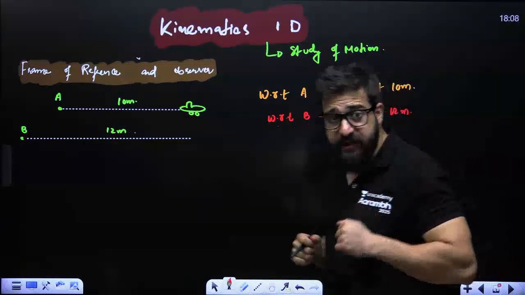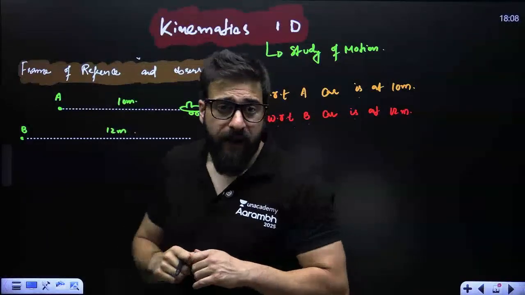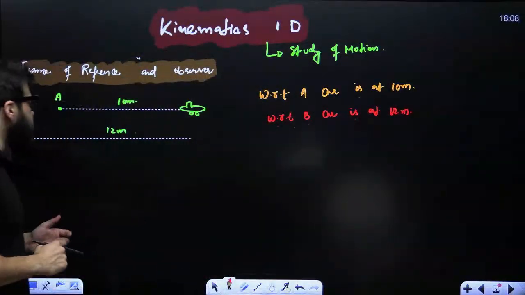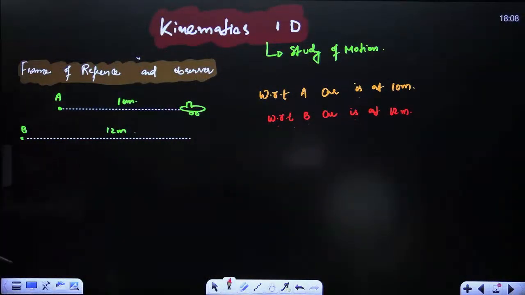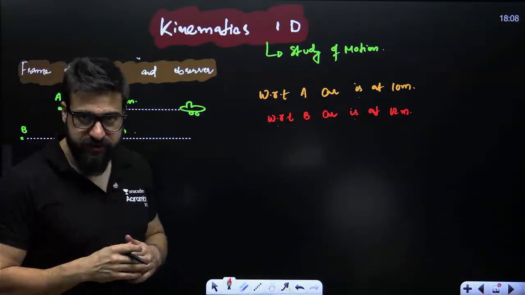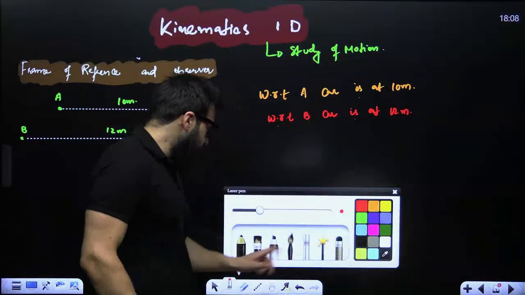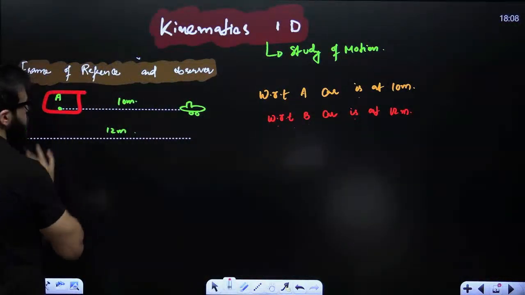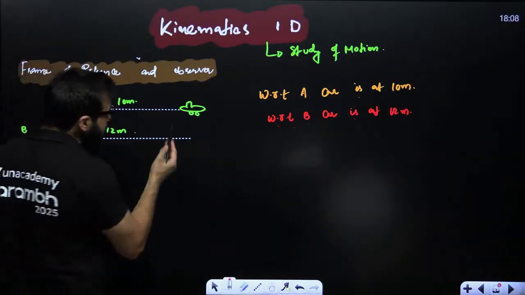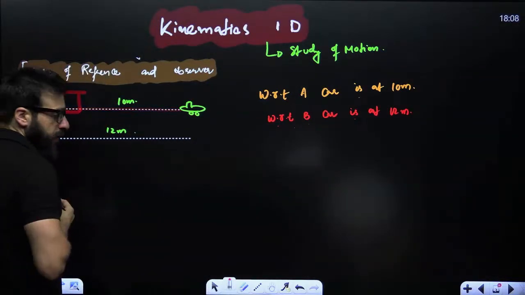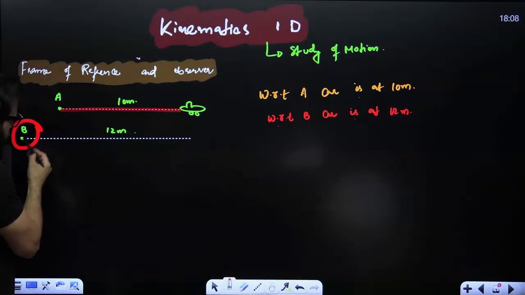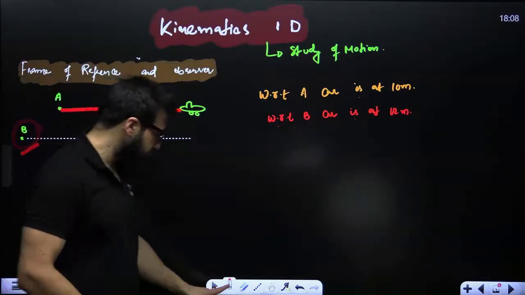Now both are correct in this particular case. So it completely depends upon which one you are taking as the frame of reference. If you are taking A as the frame of reference, then the car is at 10 meters. If you are taking B as the frame of reference, then the car is at 12-meter distance.